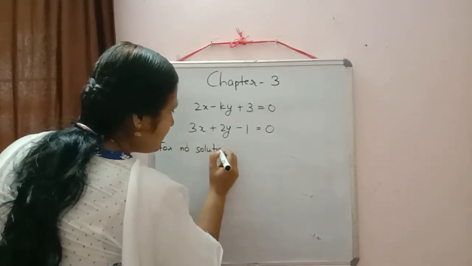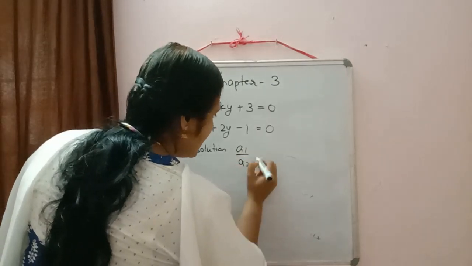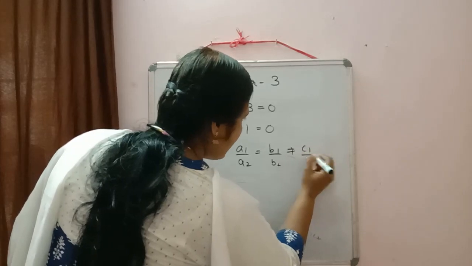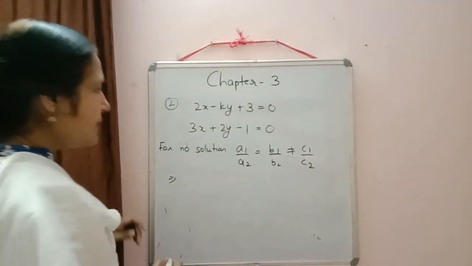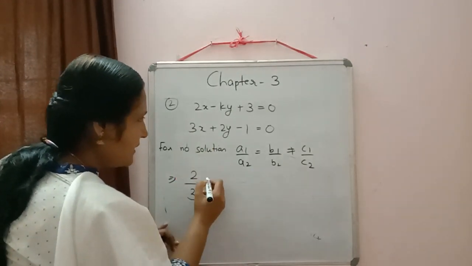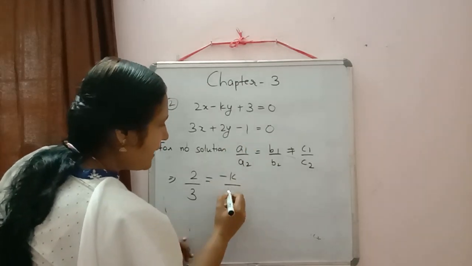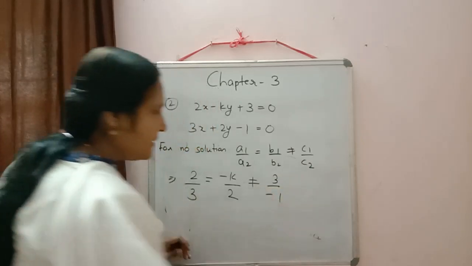What was the condition for no solution? Yes, a1 by a2 equal to b1 by b2 not equal to c1 by c2. Now we will substitute the value. In place of a1 we have 2 by, in place of a2 3, equal to b1 by b2 minus k by 2 not equal to 3 by minus 1.